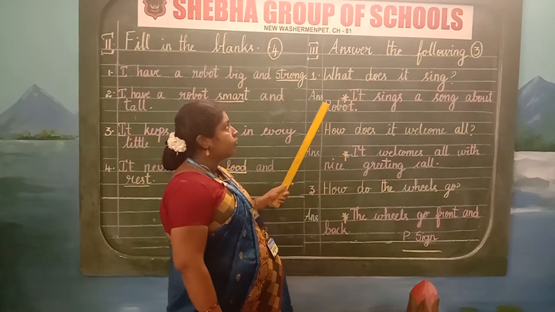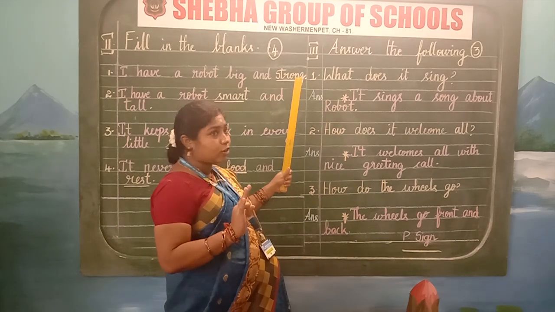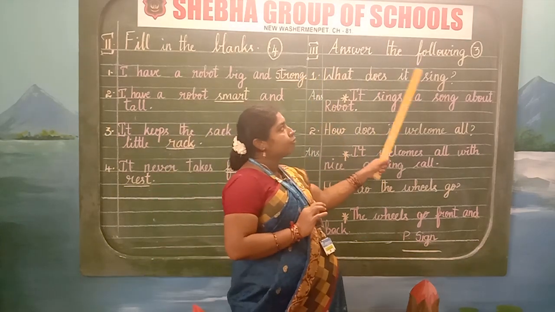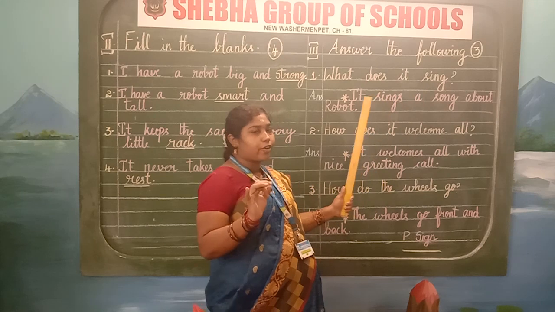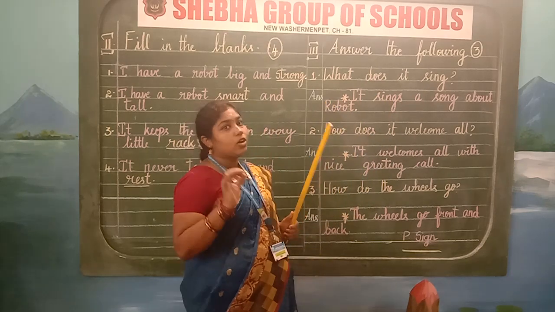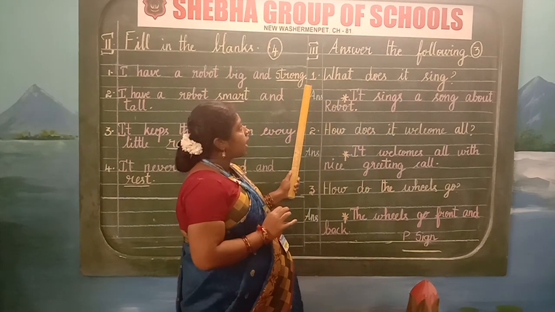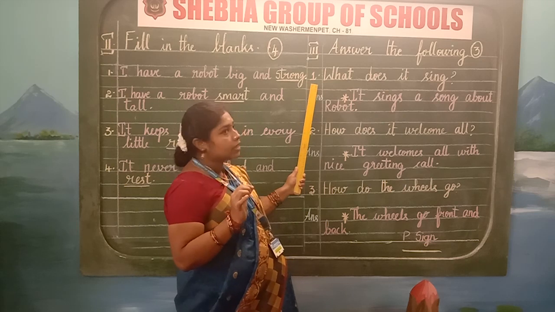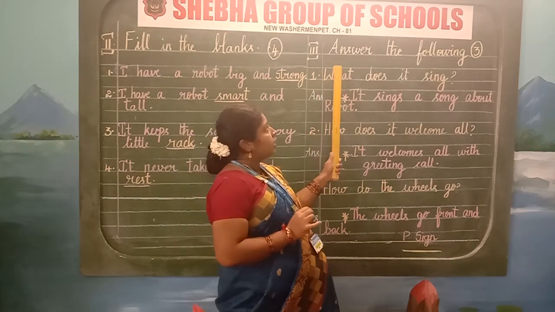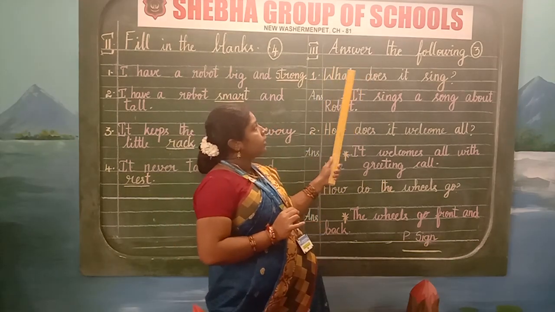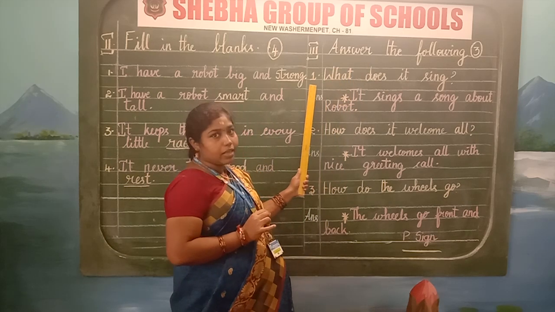Now children, we are going to write the 3rd Roman letter. Answer the following 3 questions we are going to write, children. So write neatly. We start from the first serial number in the margin. After writing the heading, leave one line. Write the serial number in the margin.